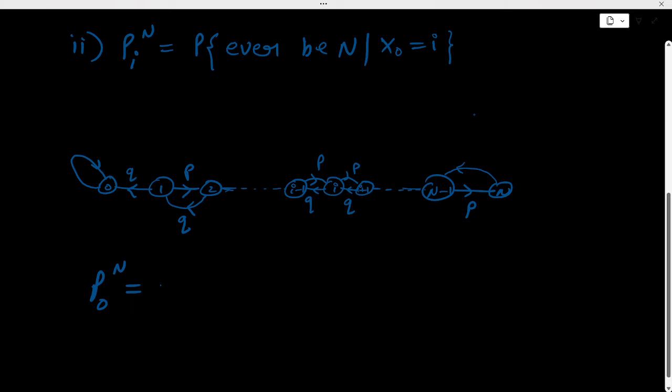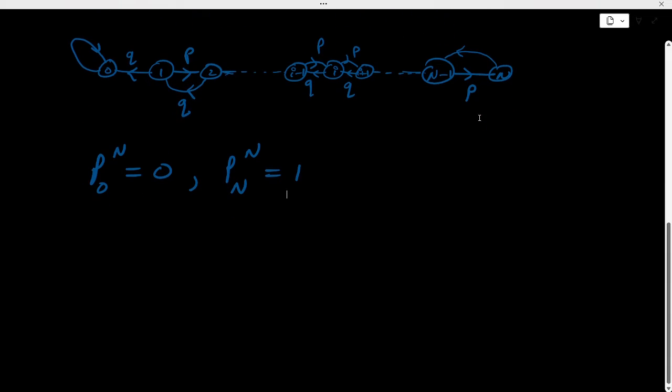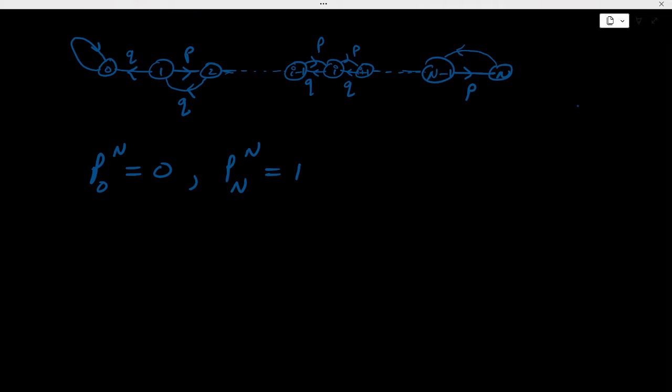So observe here that P0n is 0, right? As I have already explained, if our gambler starts from 0 rupee, then he can't play the game, so he will never reach fortune n. And if he already has fortune n, then the probability that he will reach fortune n is just 1, right? So here are two observations. These will help us in solving this equation.